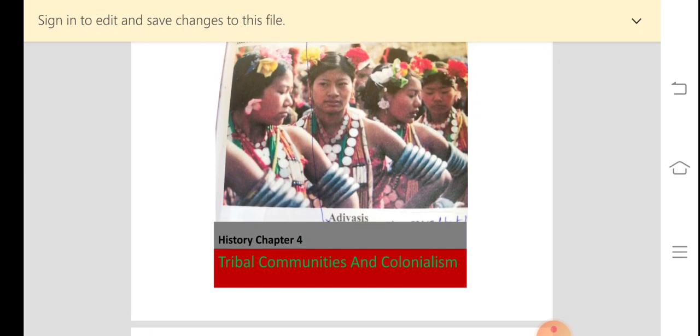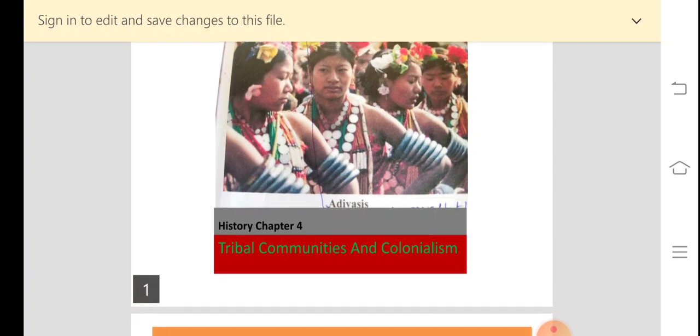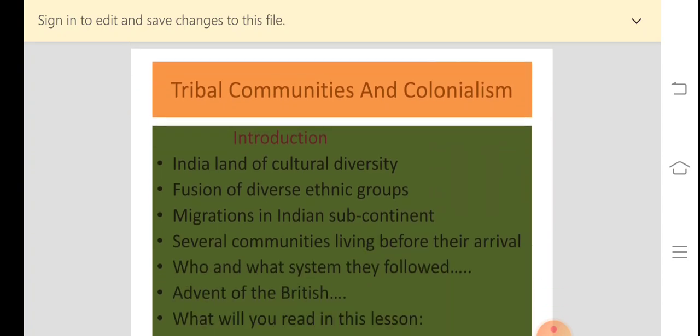That means, what was the effect of the colonial rule on the tribal communities? This is the theme of this lesson: the effect of the British rule on the tribal communities in India.